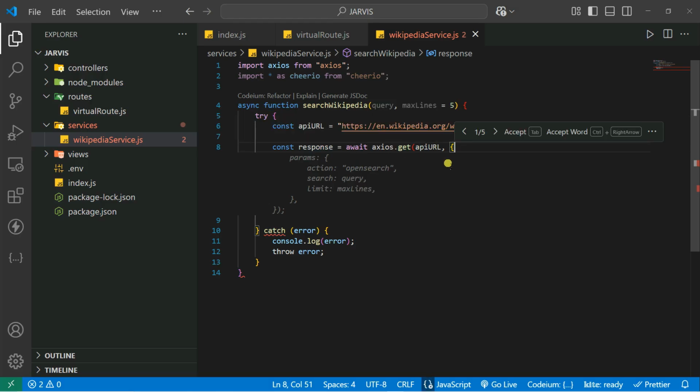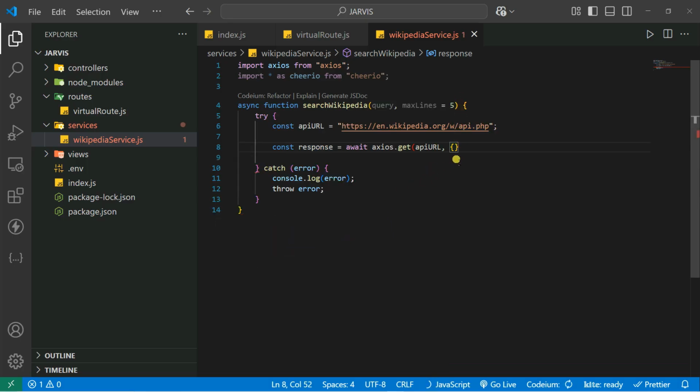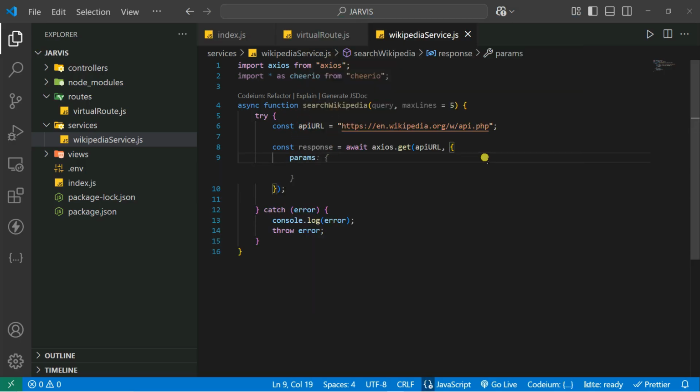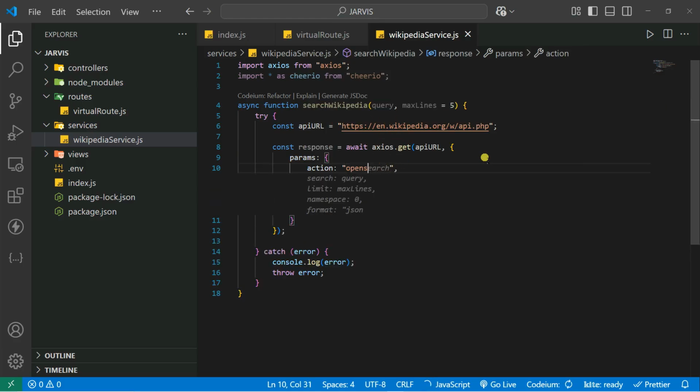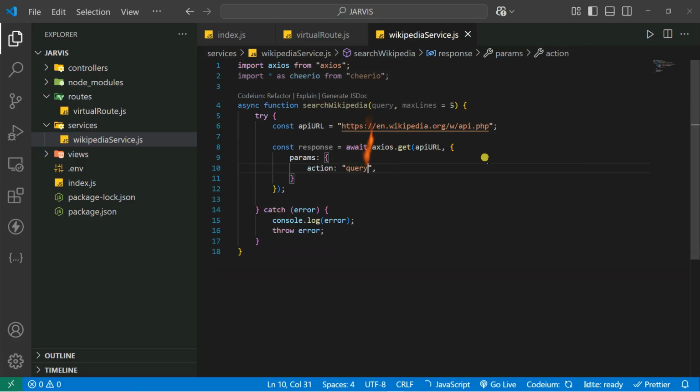You give it the API URL, and then you have to give it some parameters. So inside the params, first you give the action. The action is nothing but our query, so you give it the query.